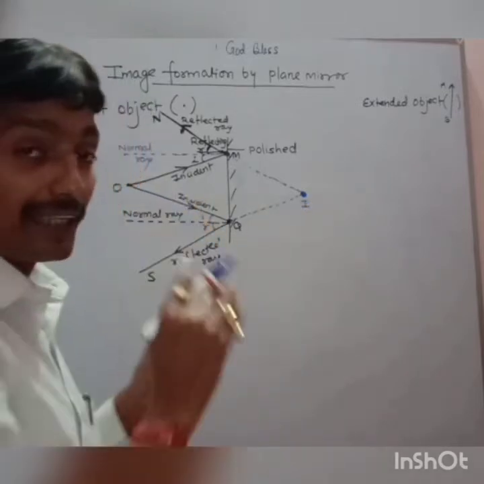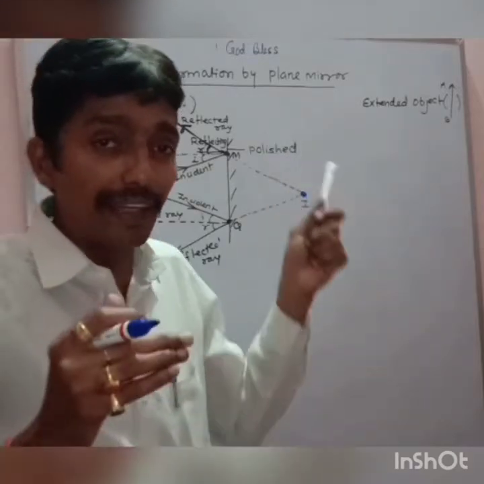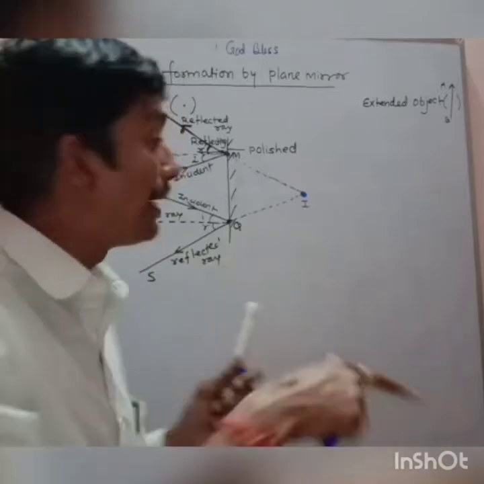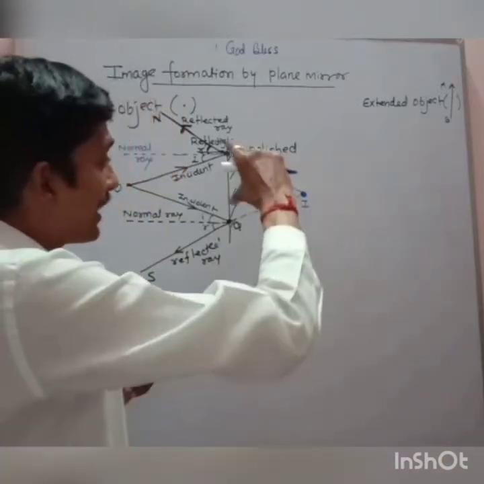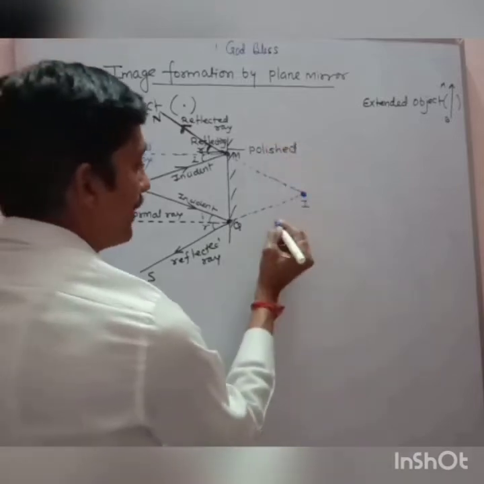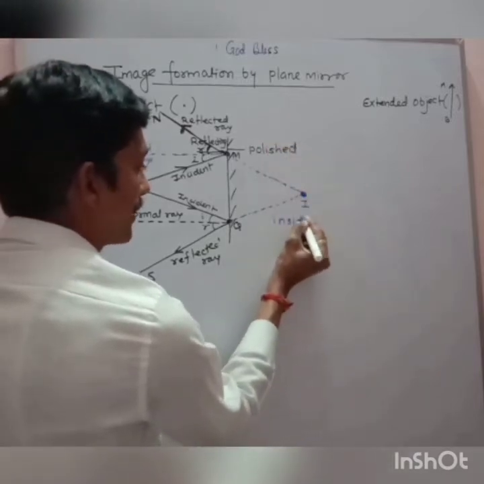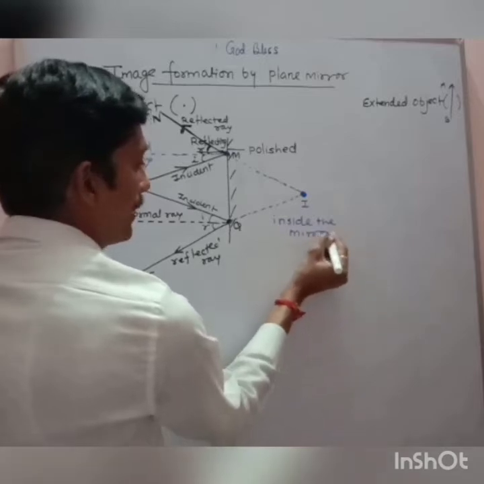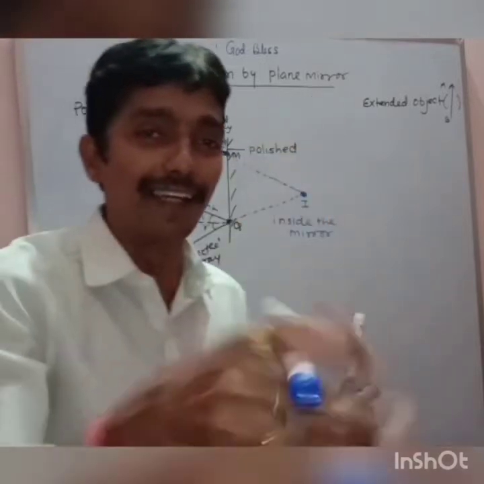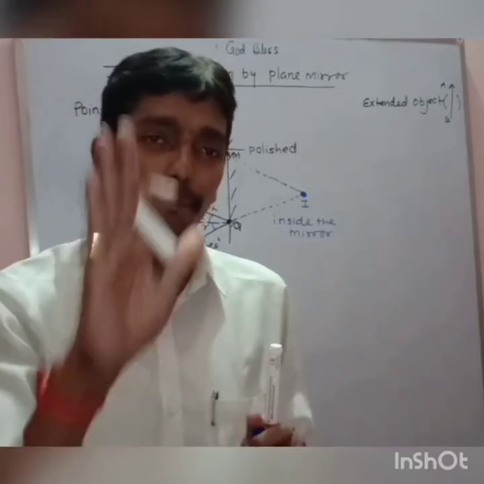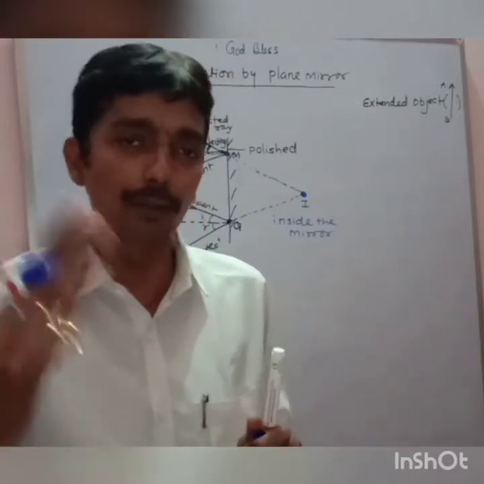But do you think they were actually meeting? No. I did it in my imagination. Where they are meeting, try to understand. Where this image is, where these two refracted rays meet. They meet inside the mirror. Inside the mirror. Don't say behind the mirror. Behind the mirror कुछ नहीं होता है. Behind the mirror, आप अपने घर में देखो कबोर्ड में, behind mirror कुछ नहीं है.